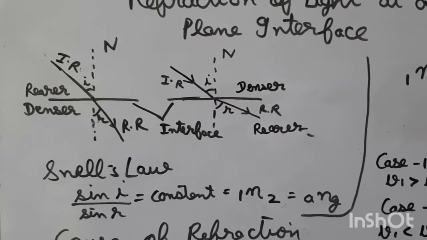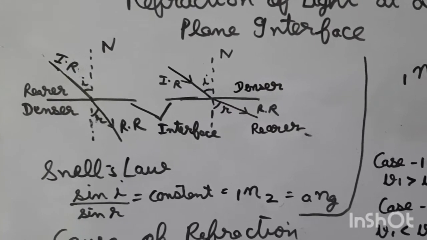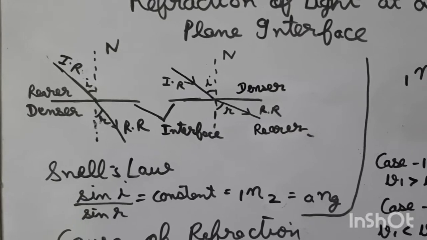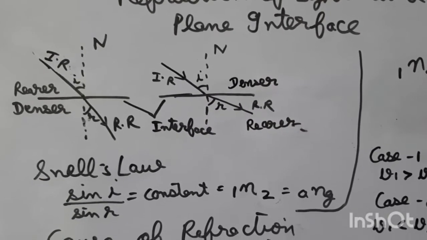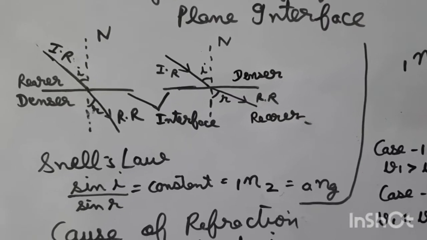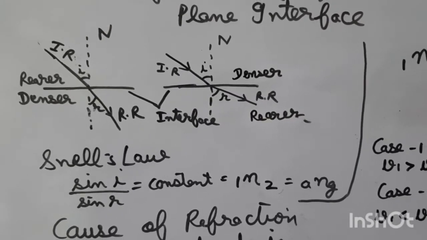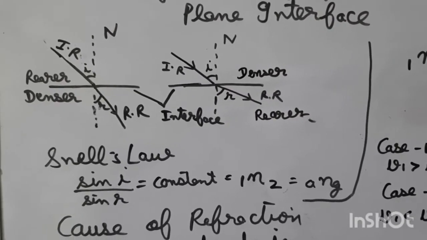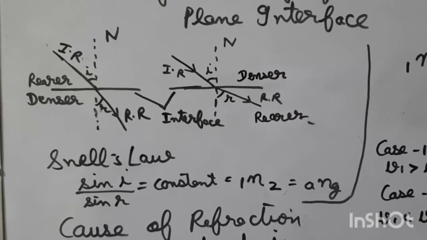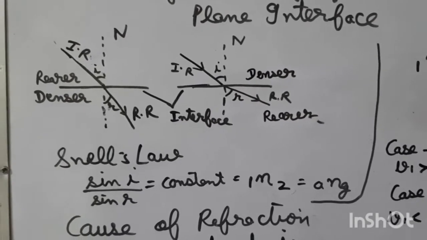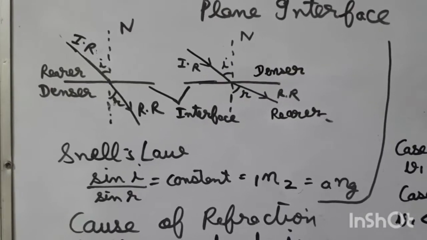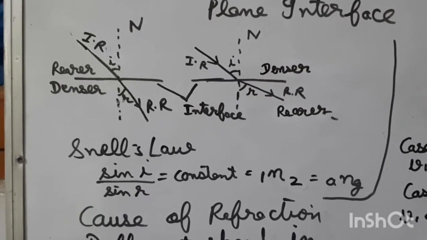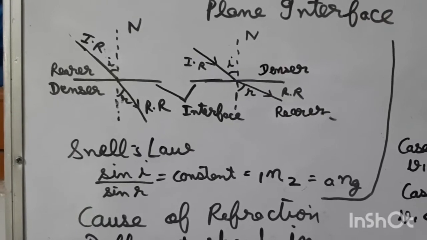That is, we have three states of matter, and the molecules are very tightly packed in solids, loosely packed in liquids and very loosely packed in gases. So the most dense medium is solid, then liquid, and then the rarer medium is gases.